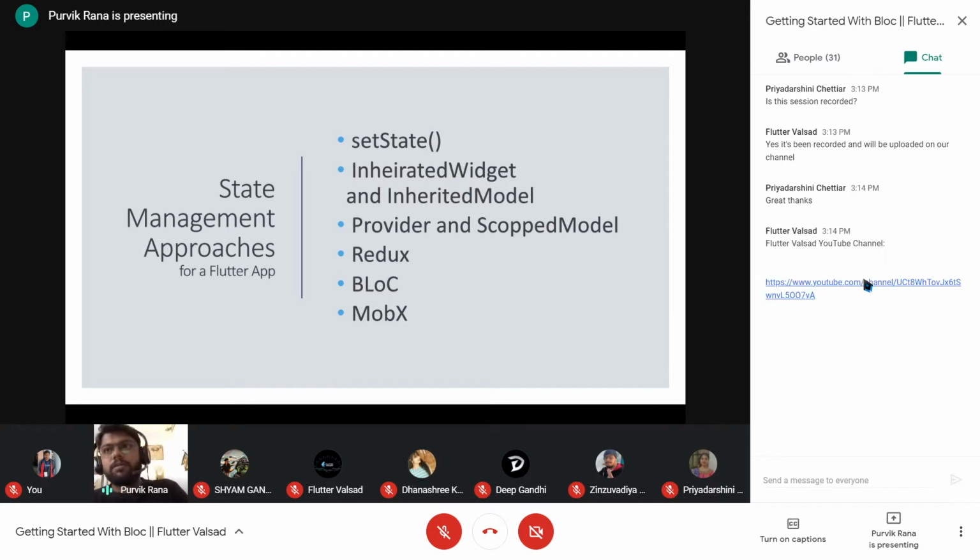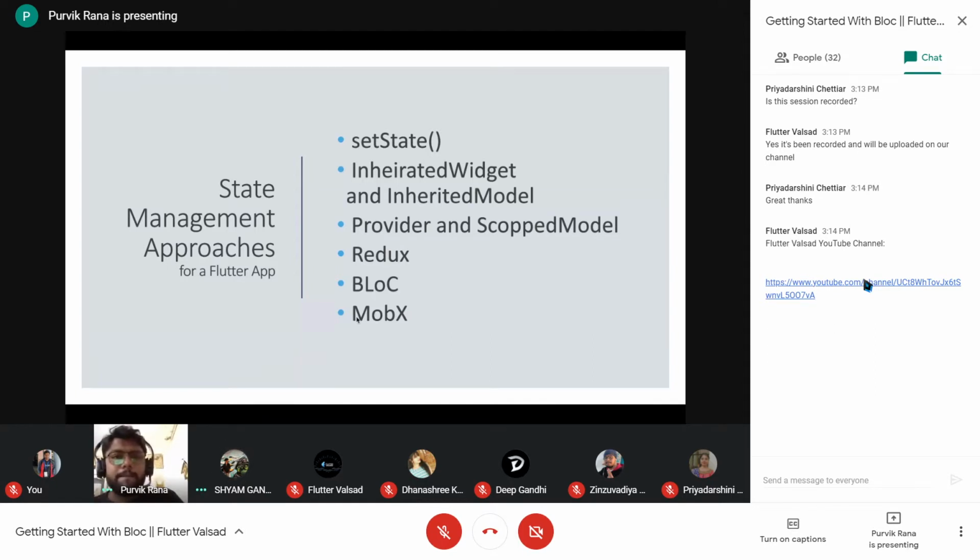There are many people who use MobX for state management of their Flutter application. And BLoC is the addition to all of this, which is also used to manage the state of a Flutter application. So we will be talking more about BLoC here.